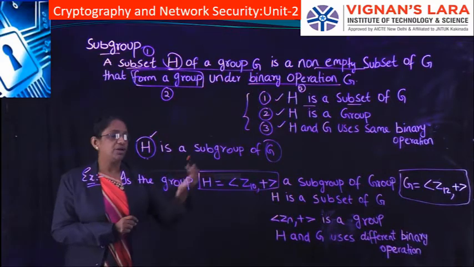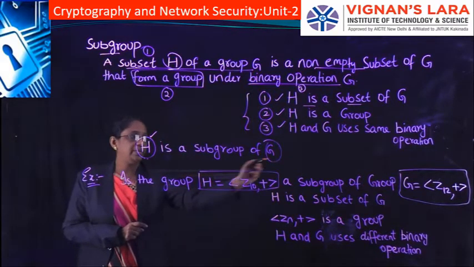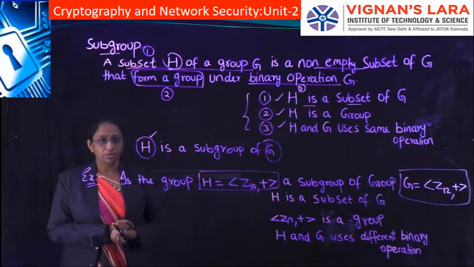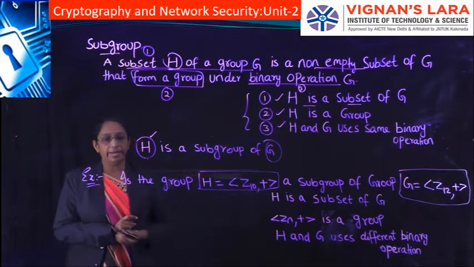The first property is that H should be a subset of G, and it should be a non-empty subset.